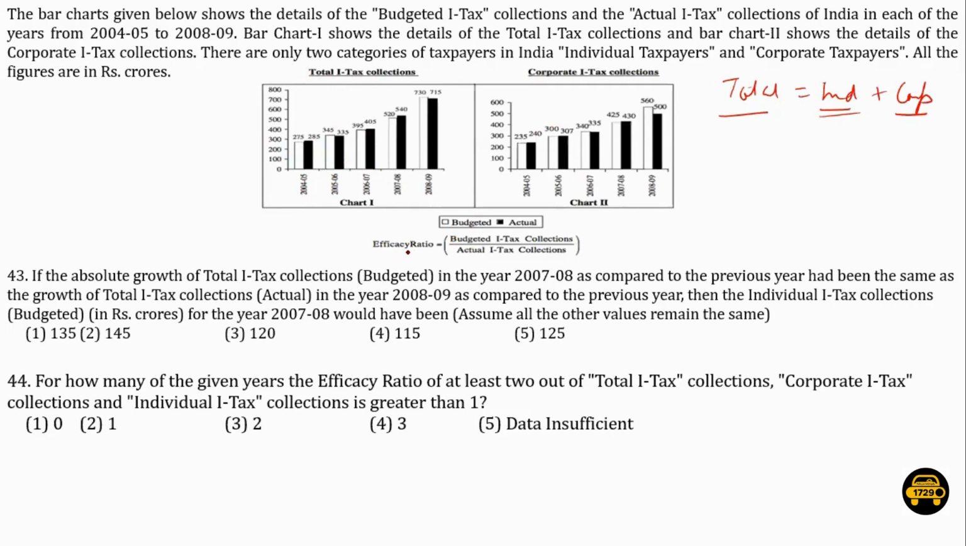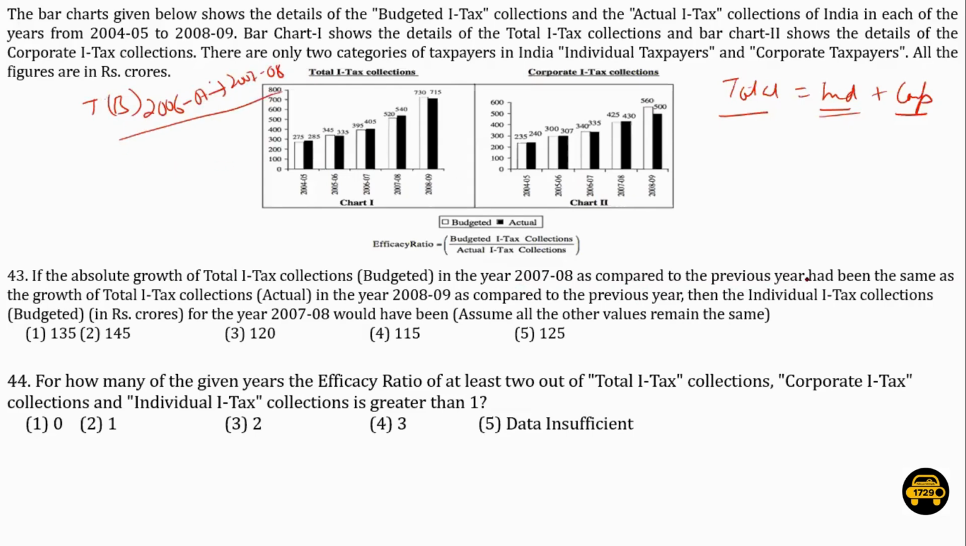Now, there's one term given, efficacy ratio, that is budgeted income tax collections upon actual income tax collections. That tells us about the efficacy ratio, right? So let's have a look at the question. The first question says, if the absolute growth of total income tax collections budgeted in the year 2007-8 as compared to the previous year, that means total income tax collections budgeted from 2006-7 to 2007-8. This particular thing we are talking about.